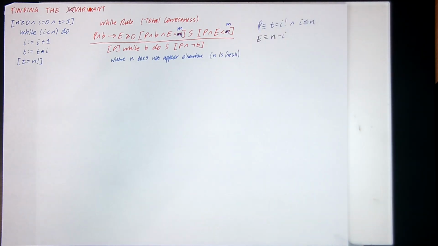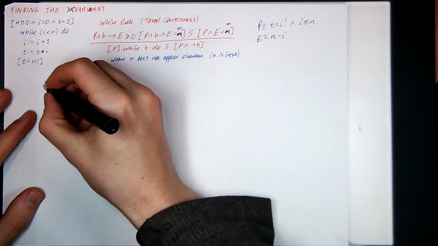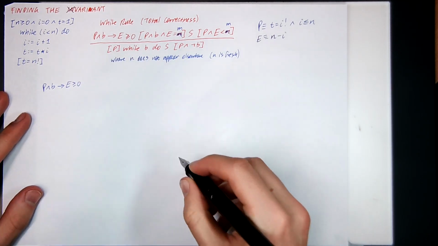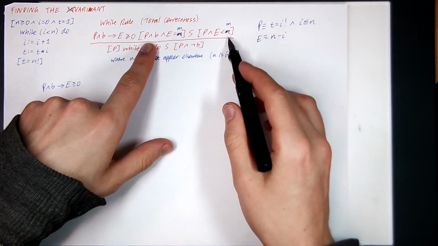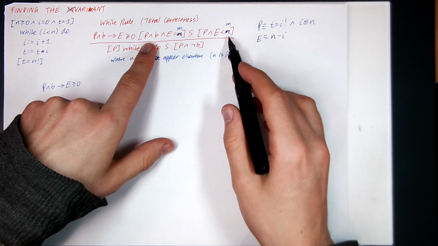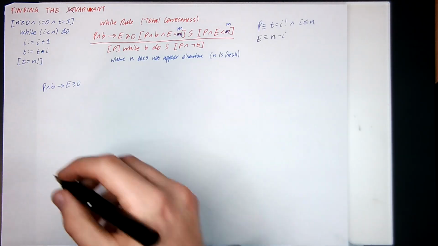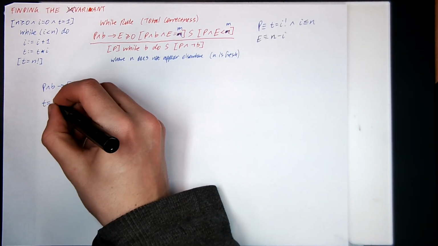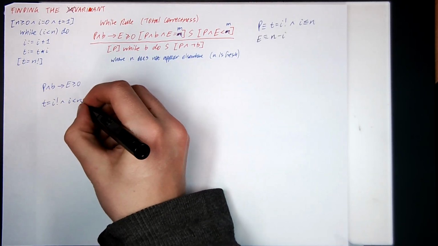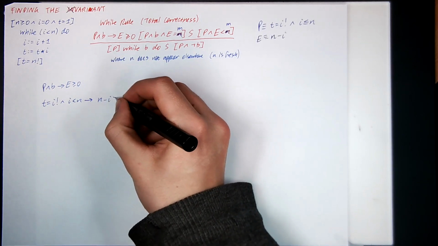Okay? Where was I? Okay, so we have two properties you have to prove. We have to prove P and B implies E is greater than or equal to 0. And I have to prove this whole total correctness Hoare triple here. So we'll worry about just this one for the moment. So what was P? P was T equal to I factorial. And what was B? B was I strictly less than N. If these two properties hold, is it the case that N take I is greater than or equal to 0?